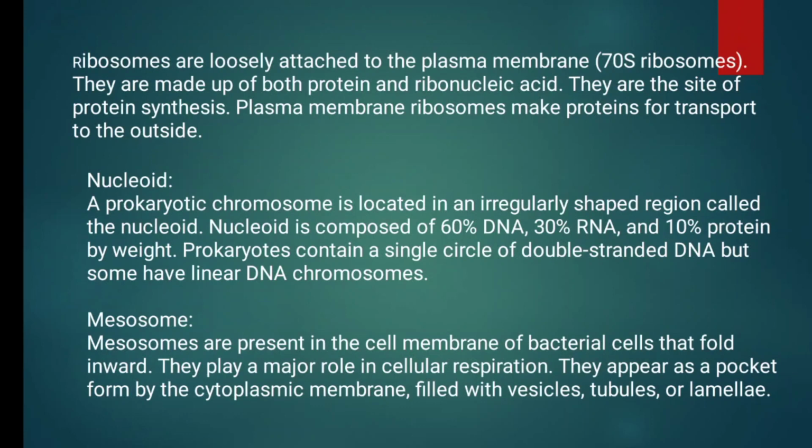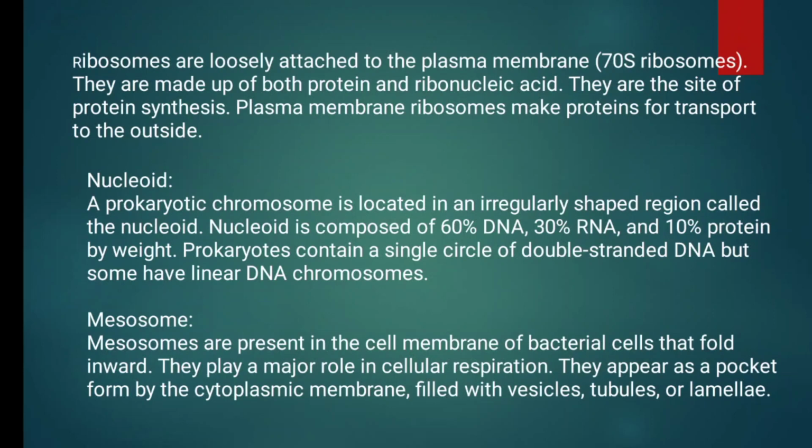Next one is ribosomes. The ribosomes are present inside the bacteria. They are attached to the plasma membrane. Normally, different types of ribosomes are present, 70S, 80S, etc. But in bacteria, normally 70S ribosomes are found. The ribosomes are made up of protein and ribonucleic acids. Its main function is protein synthesis. It supports the transport of proteins to the plasma membrane and outside.